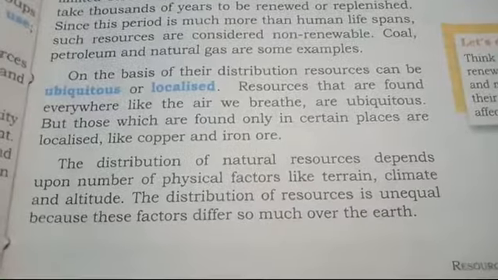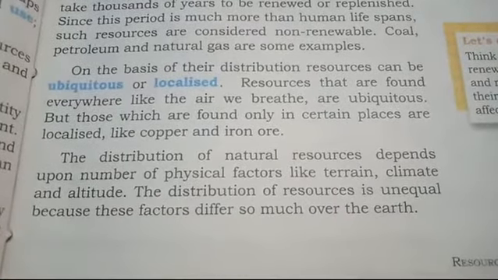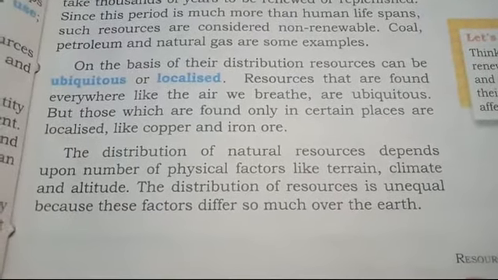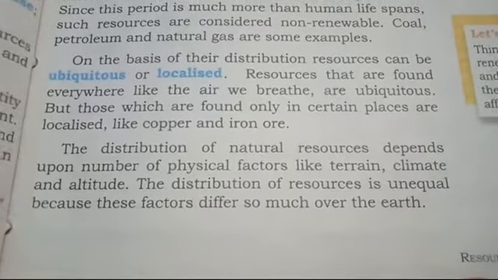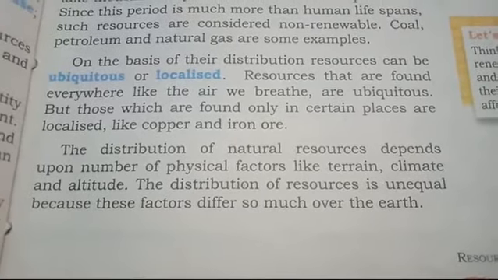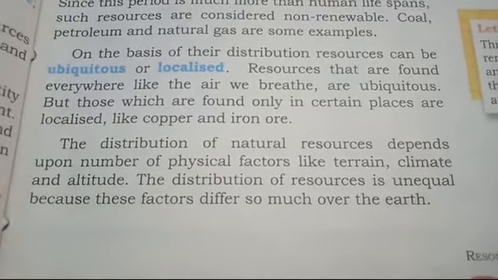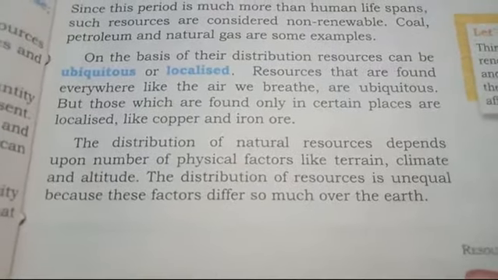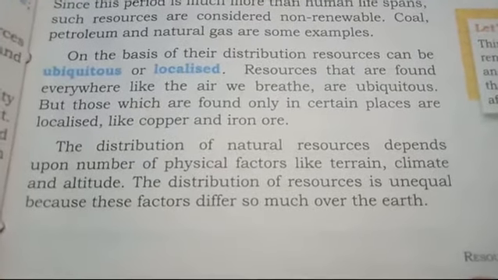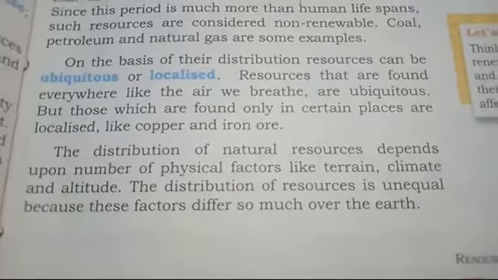Okay, now on the basis of their distribution, resources can be ubiquitous or localized. Now we will discuss on the basis of their distribution, कि हम भाई इन resources को कैसे बांटते हैं. Okay, कैसे इनको distribute करते हैं.